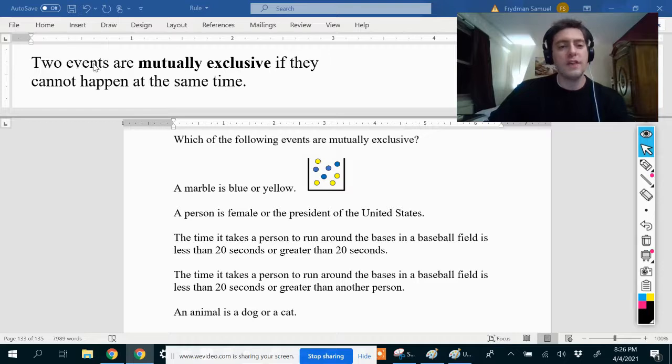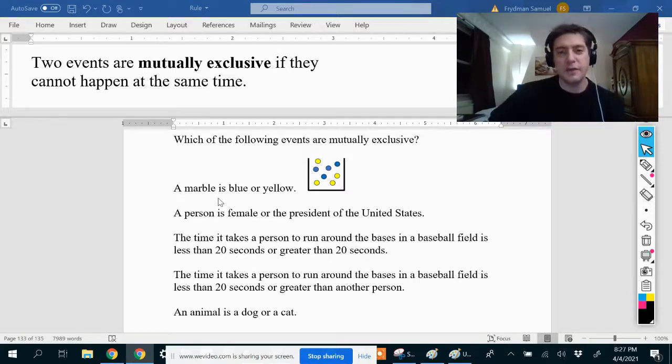So two events are mutually exclusive if they cannot happen at the same time. Let's look at some examples. Which of the following events are mutually exclusive? So they cannot happen at the same time. A marble is blue or yellow. So imagine that we have a box here with different colored marbles, but each marble is just one color. We don't have any marbles that are a mix of colors.